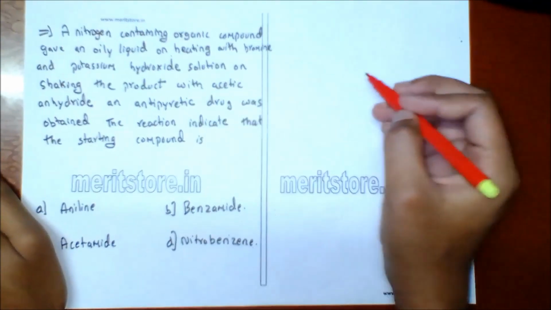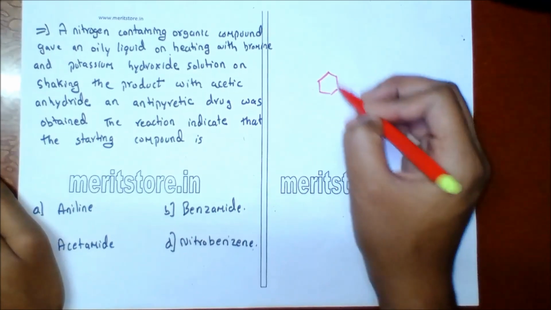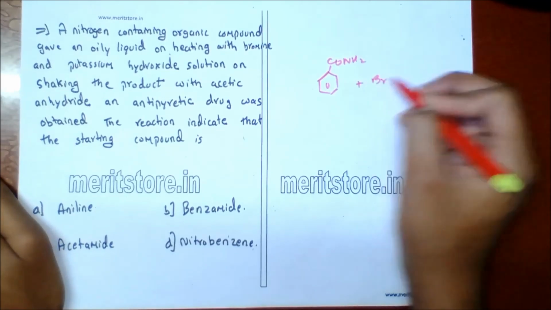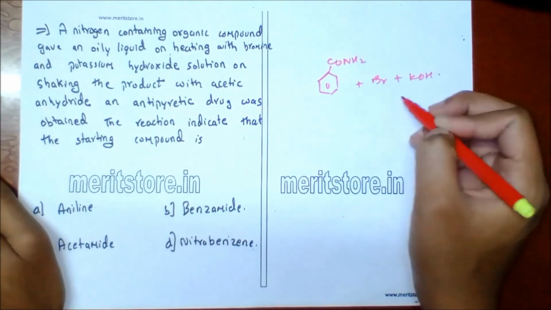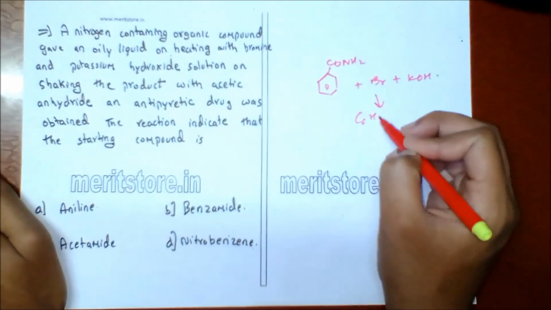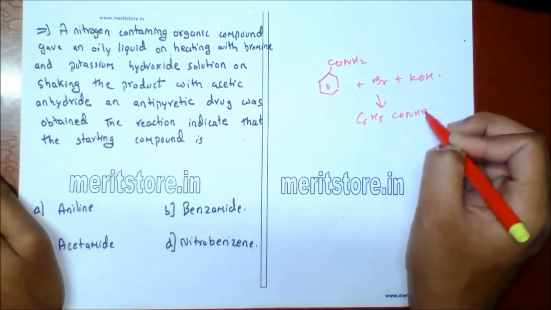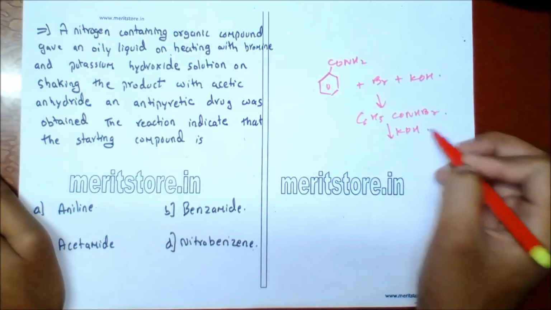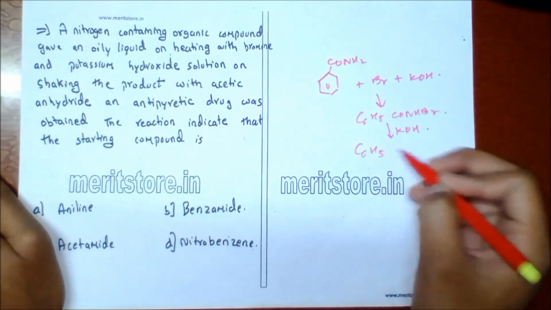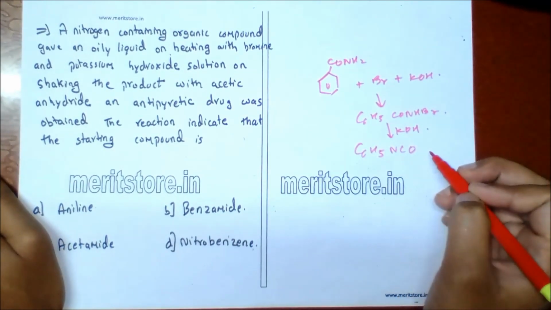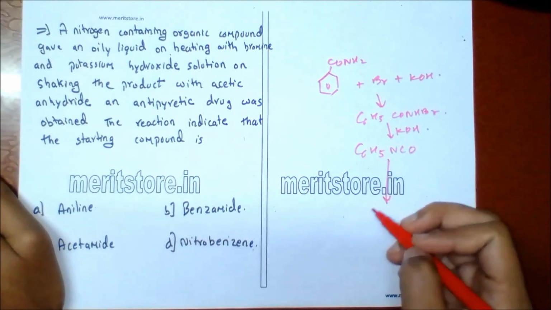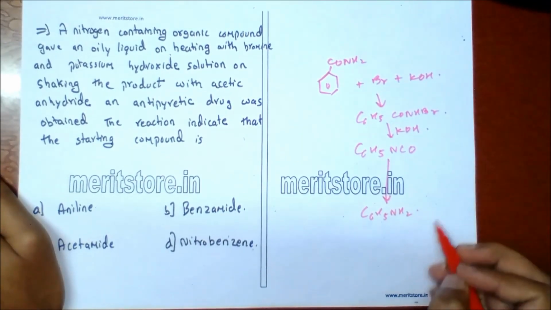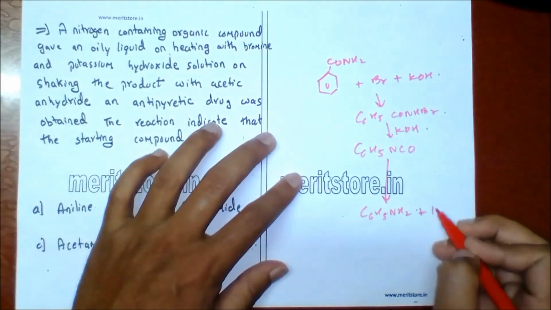So when benzamide reacts with bromine and KOH, it will give C6H5CONHBr, which on reaction with KOH will give C6H5NCO, which on further reaction with KOH will give C6H5NH2, aniline, plus K2CO3.